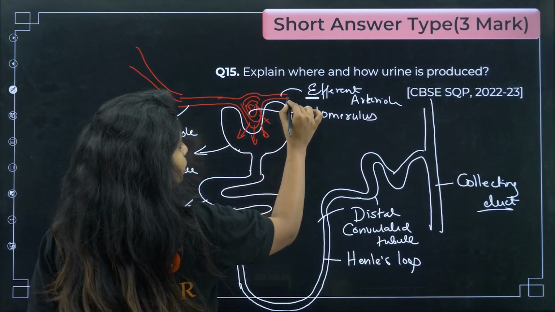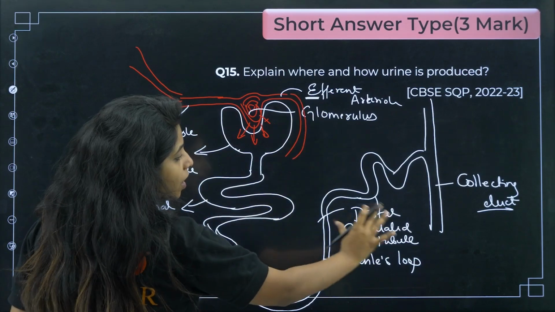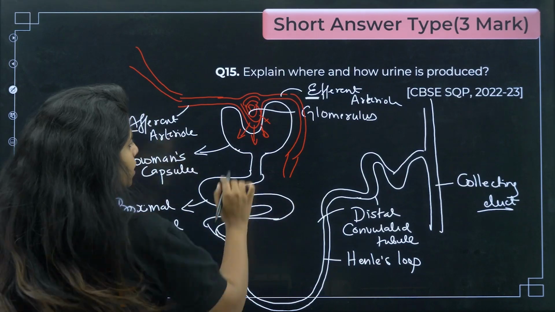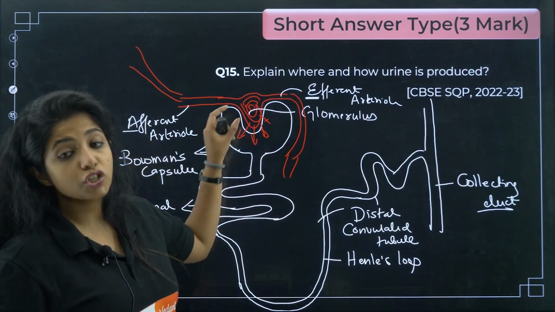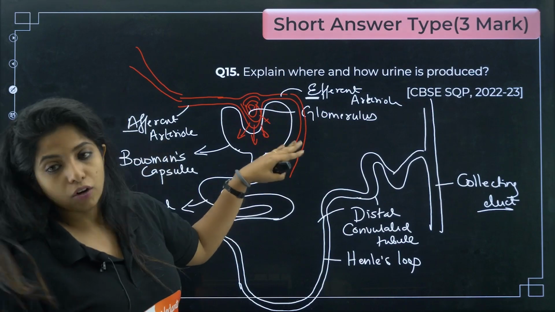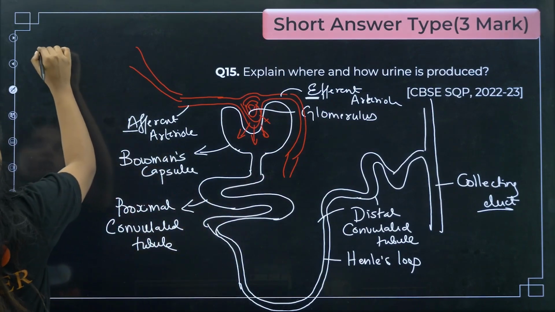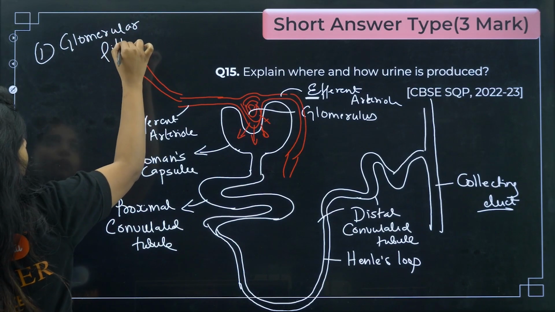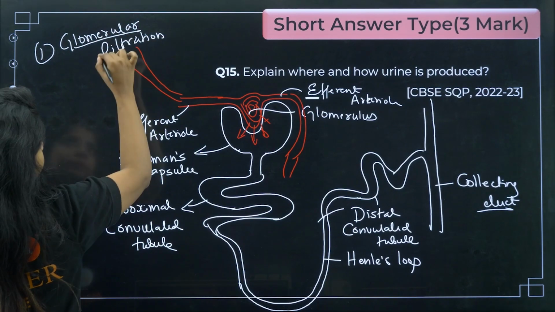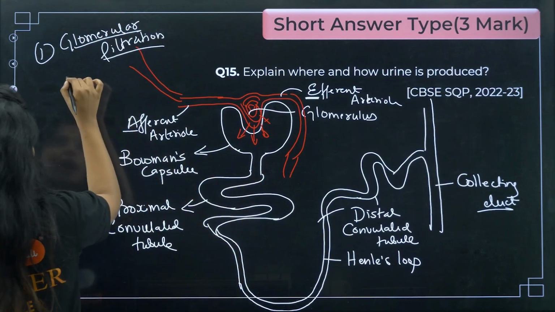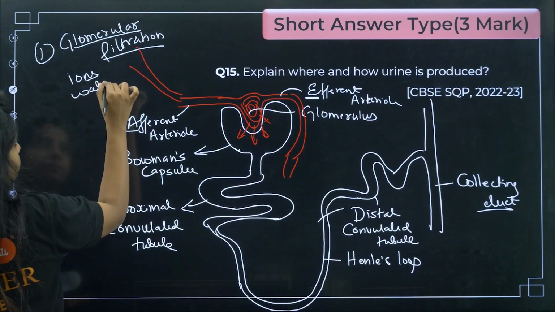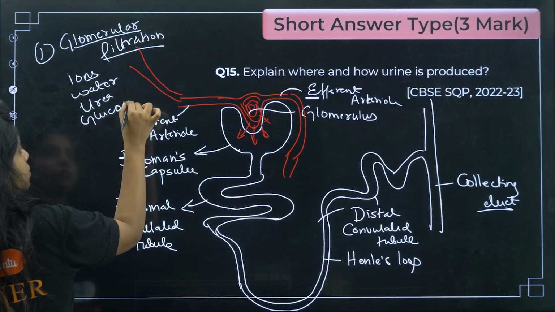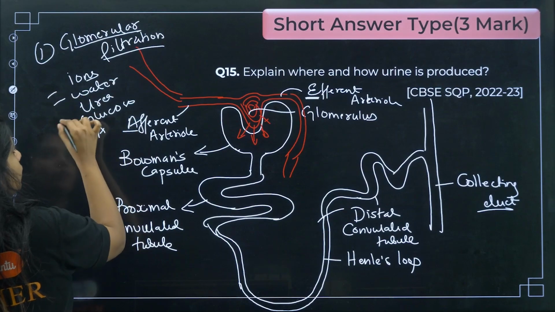And what happens to the efferent arteriole? They will be forming a network of capillaries around the nephron. Around the nephron, you just imagine that there are blood capillaries around. So the first step that you see over here is known as glomerular filtration, because here the blood is getting filtered. So the first step is glomerular filtration. Just try to understand, okay, written format I have already given, I will show you. What all are coming out, children? Ions, water, urea, glucose, amino acids, all of them will be moving out.